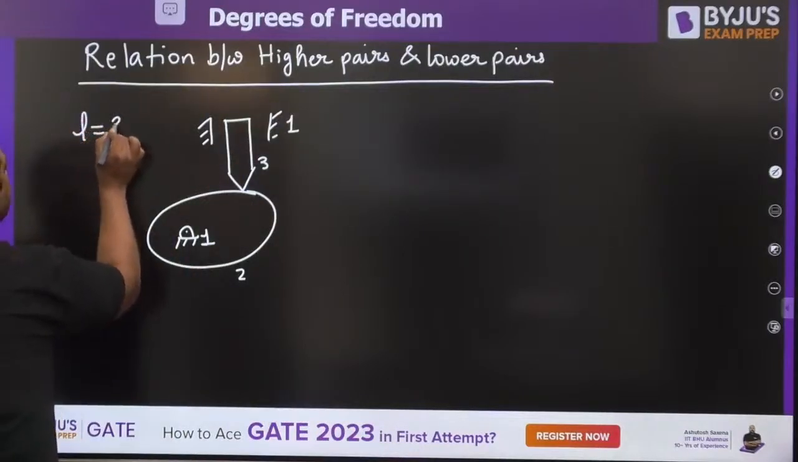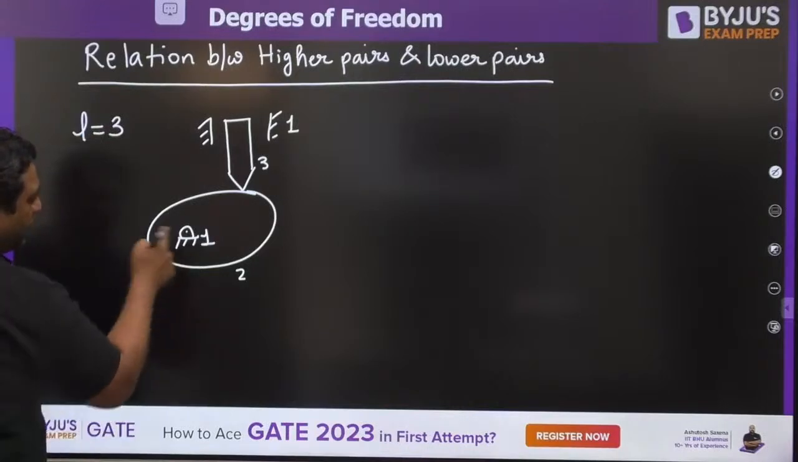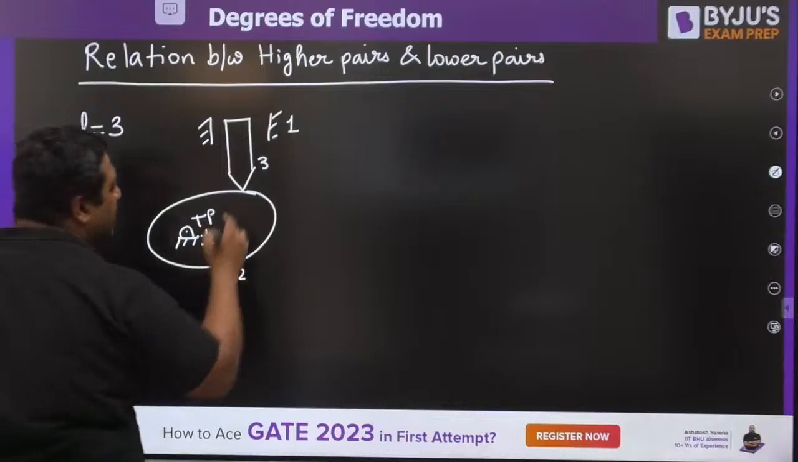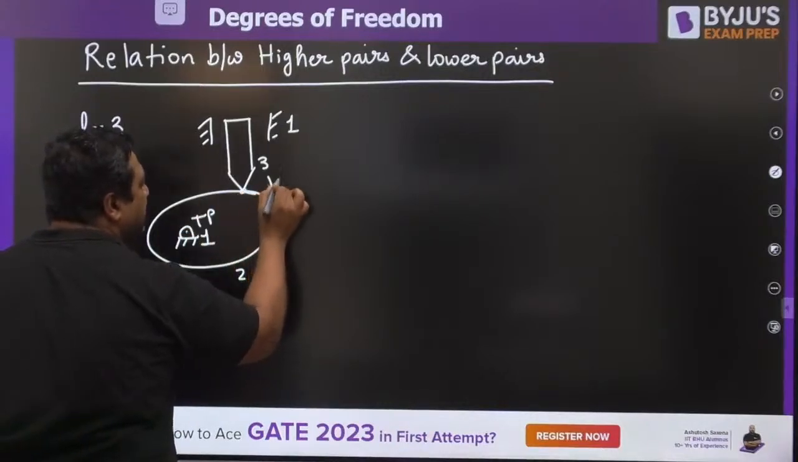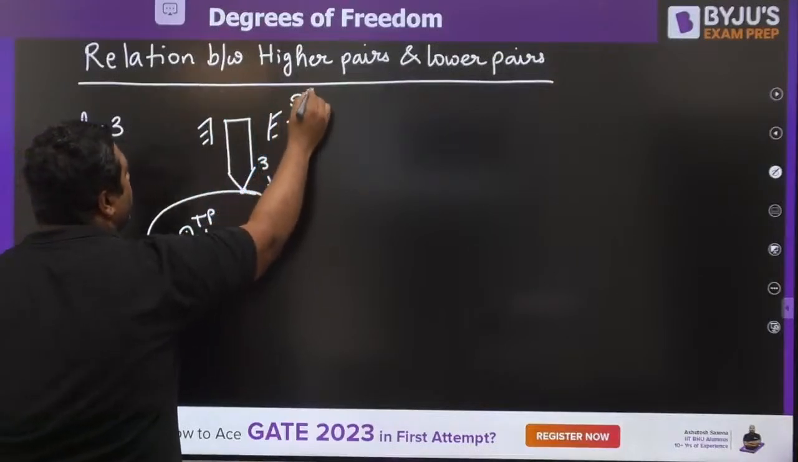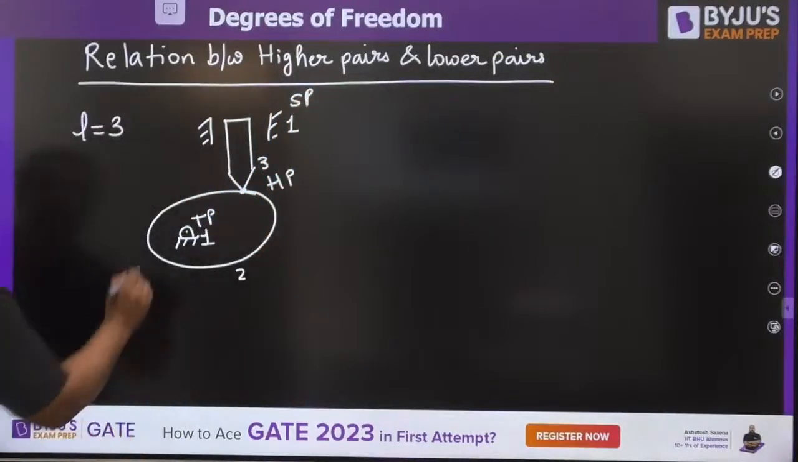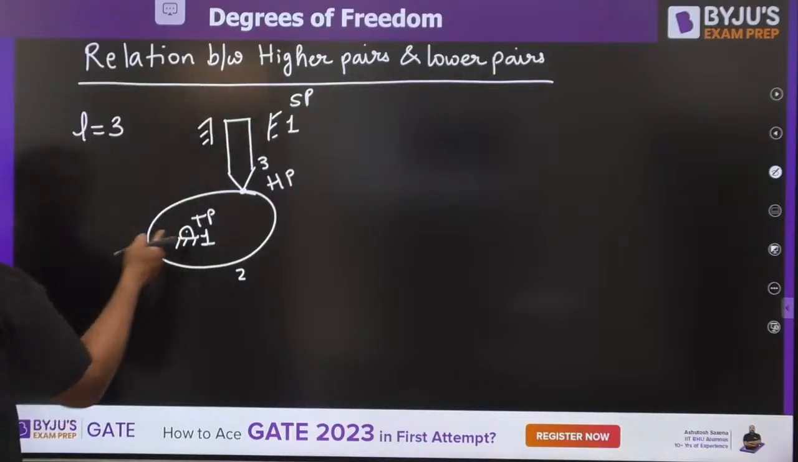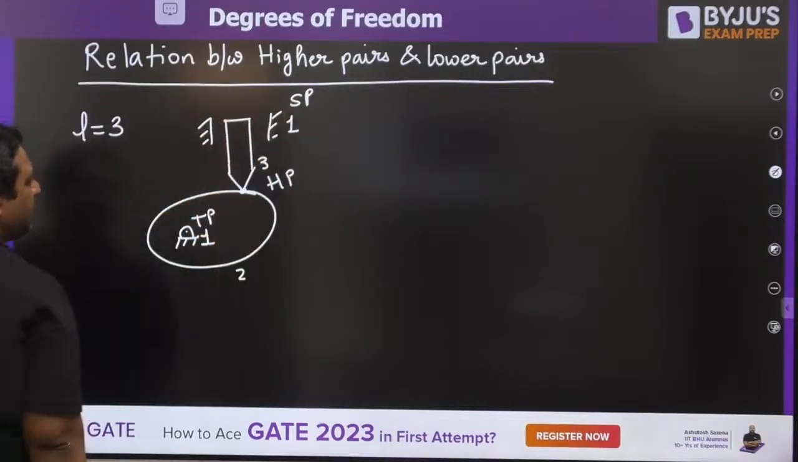Let's go. So if you see, guys, there are 3 number of links. My dear, if you see, this is a turning pair. If you see this, this is a point contact, means it is a higher pair. This is a sliding pair, okay? And you know that if we are going to write there, one turning pair, one sliding pair. Turning pair is lower pair, sliding pair is lower pair.